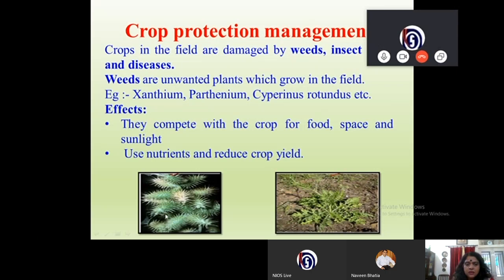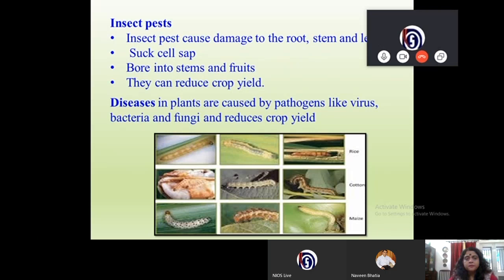Now, can you see this? This is Xanthium and this is Parthenium. Parthenium is also called carrot grass. Effects: they compete with the crop for food, space and sunlight, and also use nutrients and reduce crop yield. So how would you define weeds? Weeds are unwanted plants which grow in the field. And what is the effect? They compete with the crop for food, space and sunlight, and they also take away the nutrients from the soil which should have been for the crop plants, and therefore they reduce the crop yield.